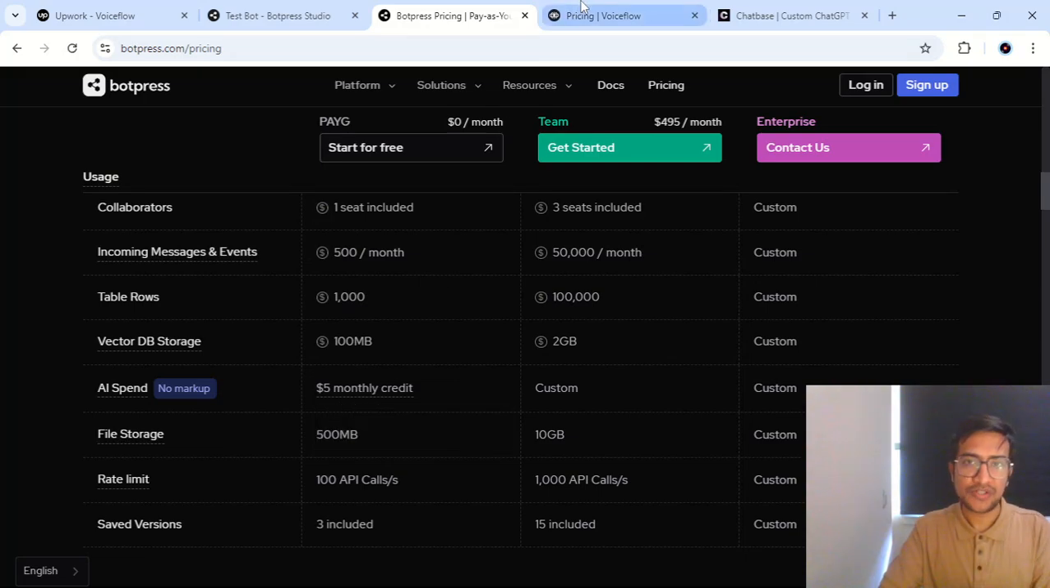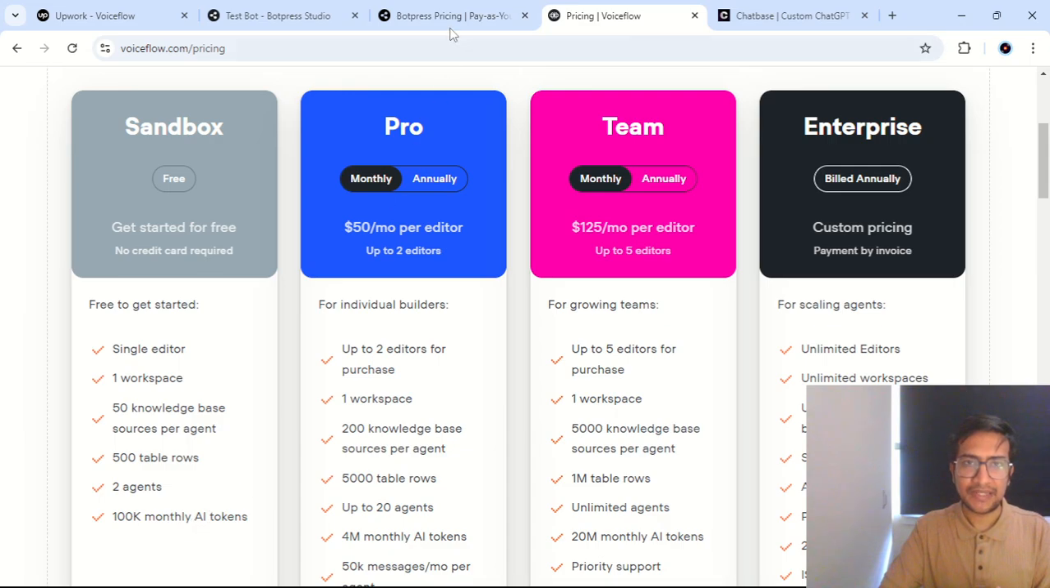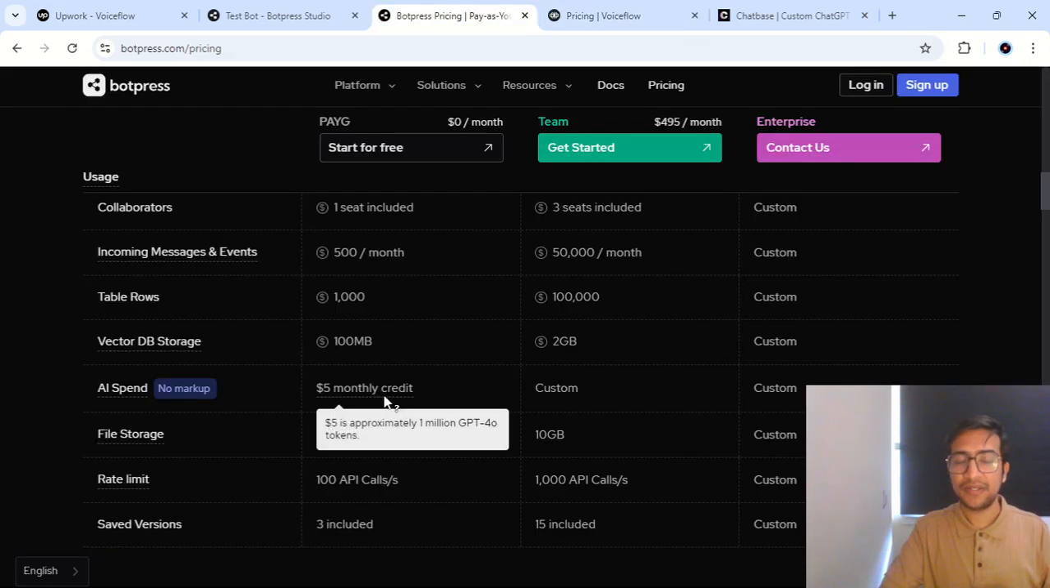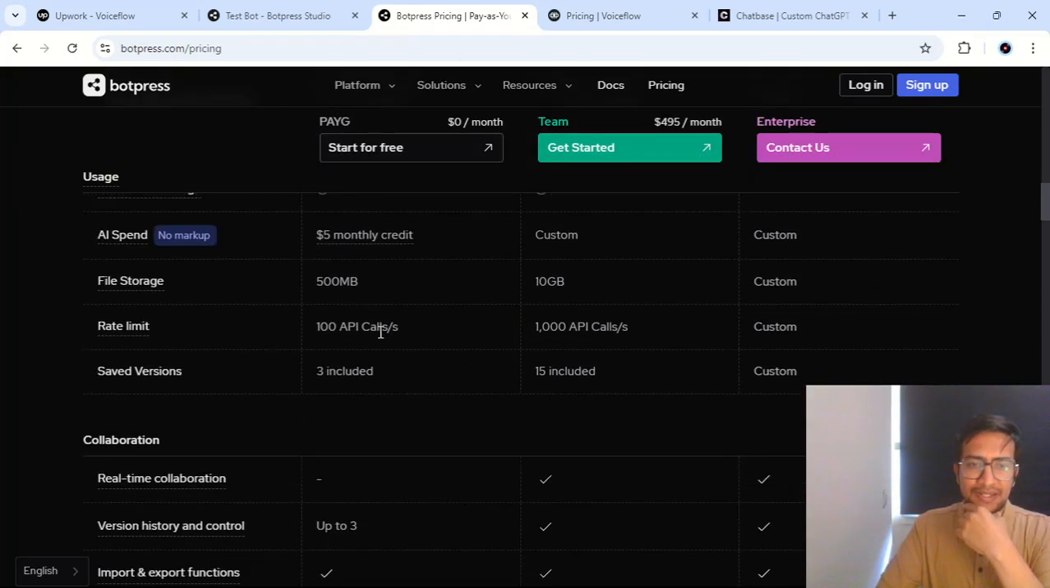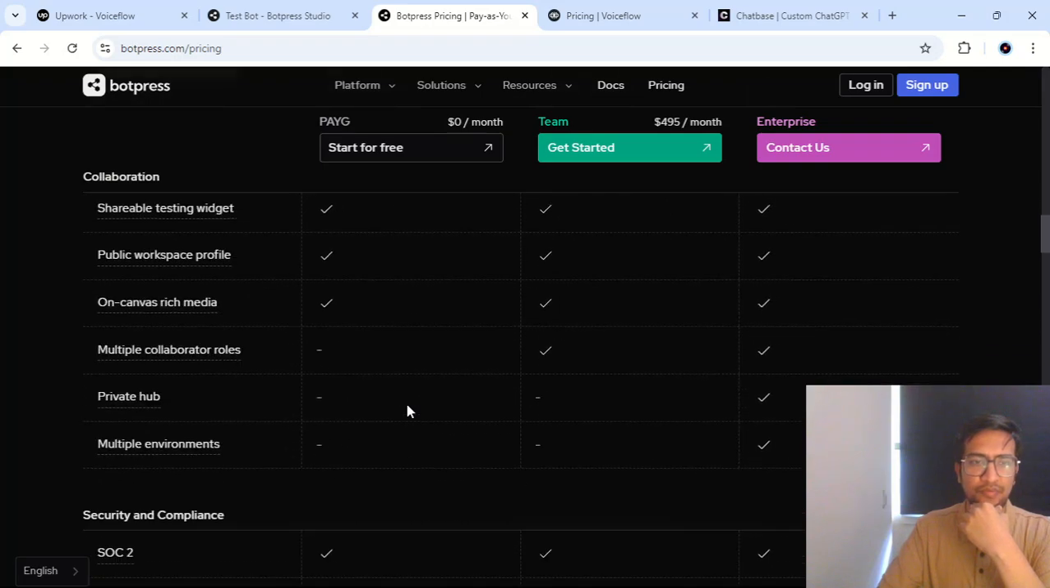tokens. So in VoiceFlow, you were getting 100K monthly AI tokens. Here you have 1 million AI tokens, which is really enough for you to do a lot of stuff. And all these things are, again, good enough for your free plan.